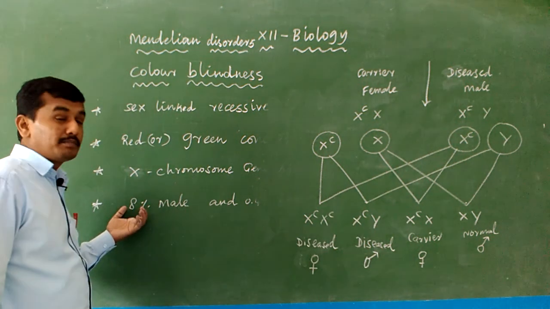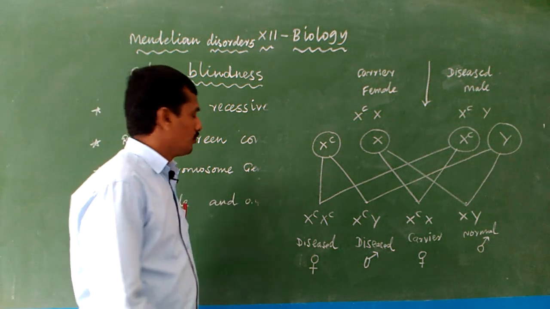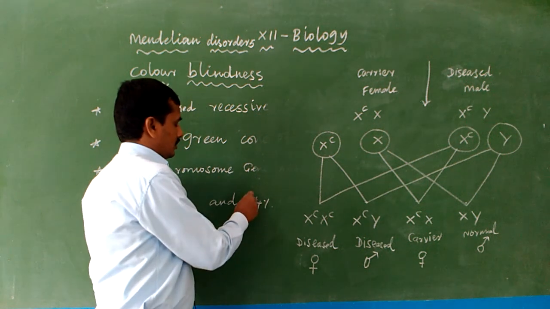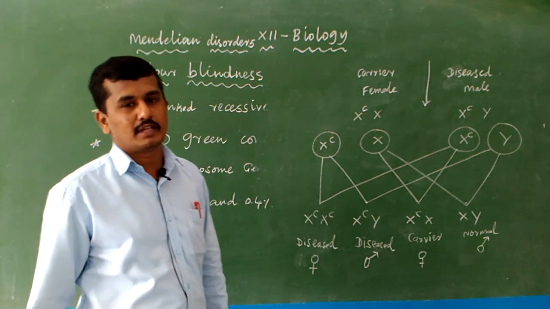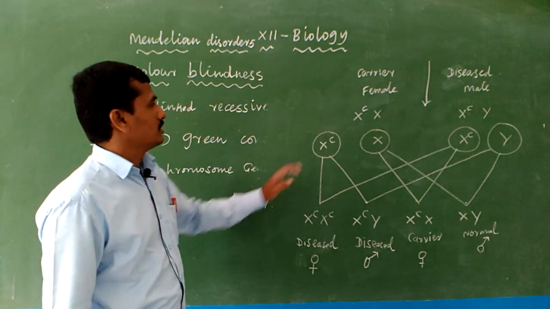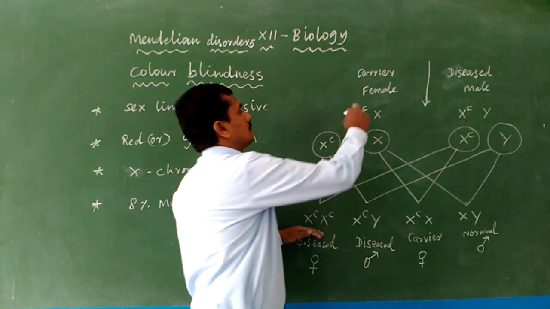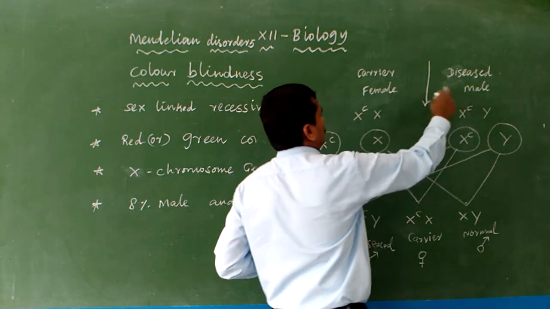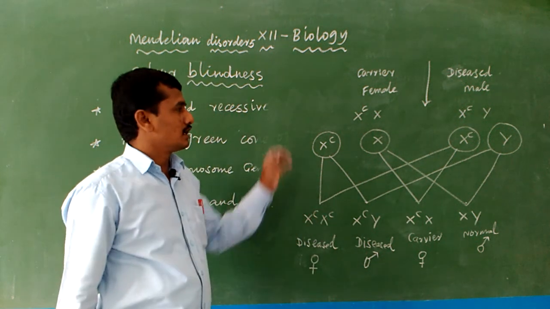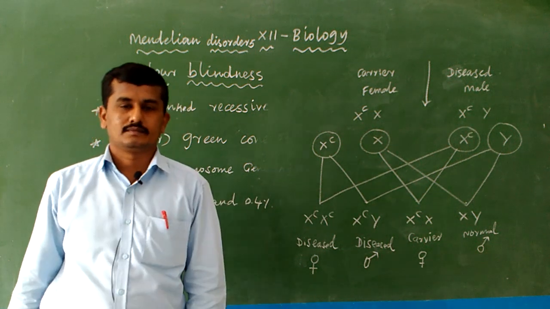So 8% of the males are affected by the disease in the progeny, and only 0.4% is the chance for a female to become color blind. The 0.4% means the mother is a carrier and the father is diseased, so diseased females are produced. According to this, we are analyzing various techniques also. Okay, yes.